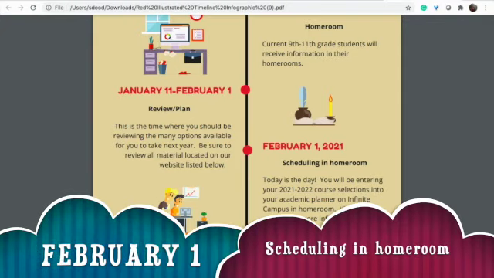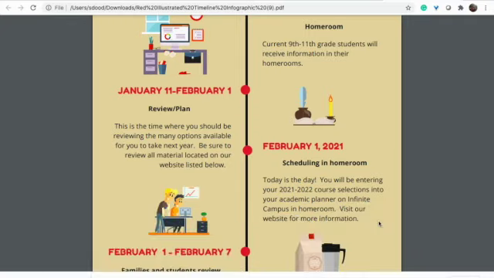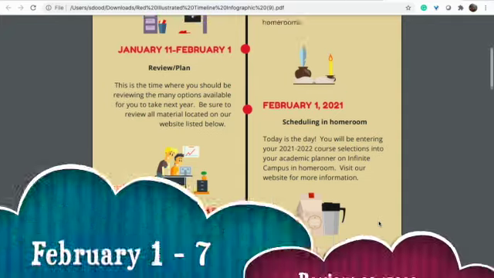On February 1st, we will be scheduling in homeroom. Make sure that you attend. You'll be entering in your classes in your academic planner on Infinite Campus, which we'll show you where that is in just a second. And we will also have a video uploaded by February 1st of information on how to actually upload your classes into your course planner.